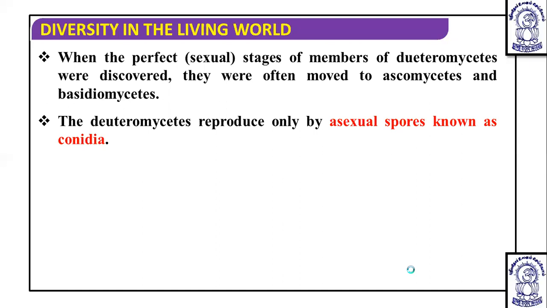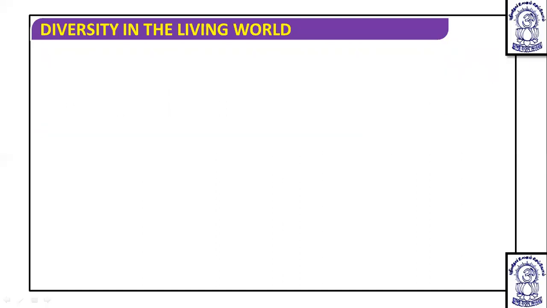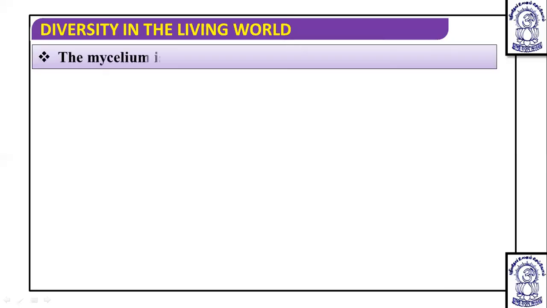Deuteromycetes reproduce only by asexual spores known as conidia. This is one of the important points you usually get in the question. The asexual reproduction in Deuteromycetes occurs by conidia. Then the mycelium of the Deuteromycetes is of higher fungi, that is septate and branched, and if it is septate and branched, then it is obviously monokaryotic or single nucleated.